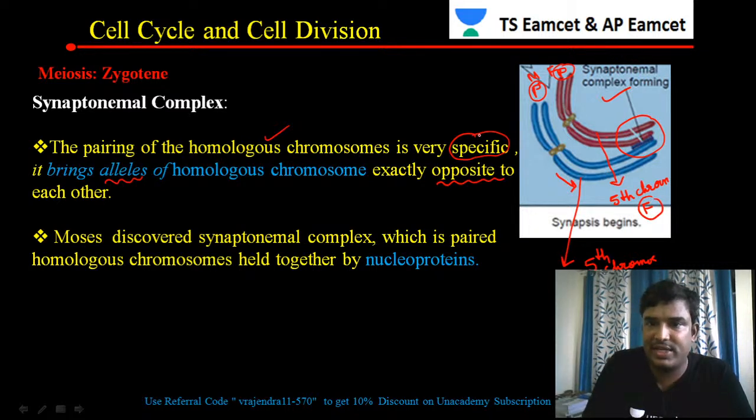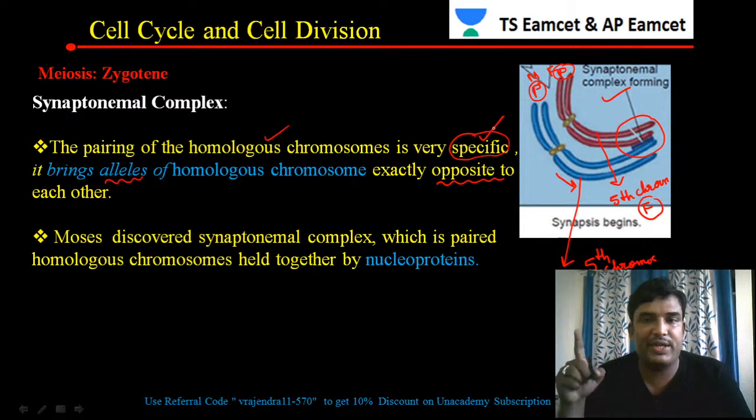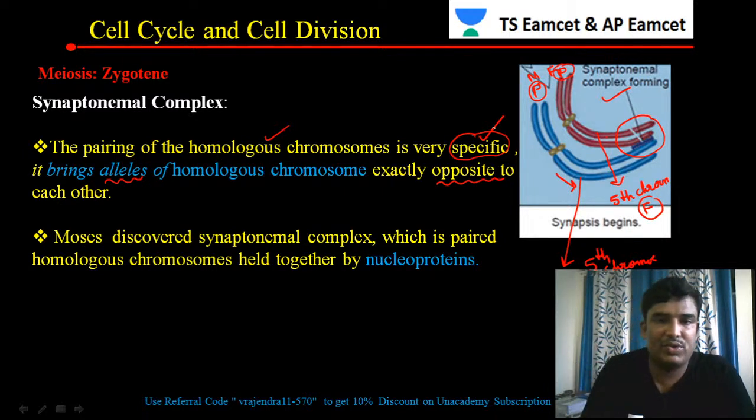So that is the reason it is mentioned that pairing is specific. What does specific mean? If one homologous chromosome is the 5th chromosome, the other homologous chromosome is also the 5th chromosome, from the other parent.